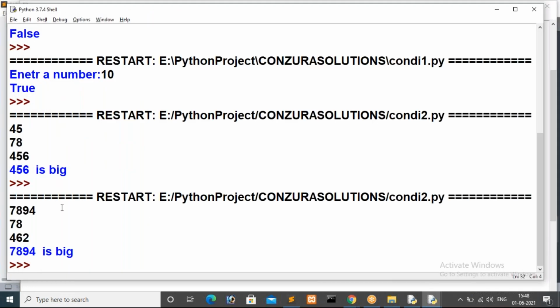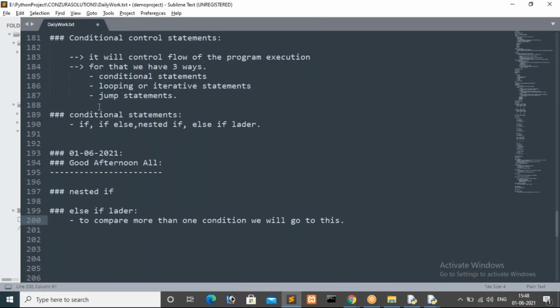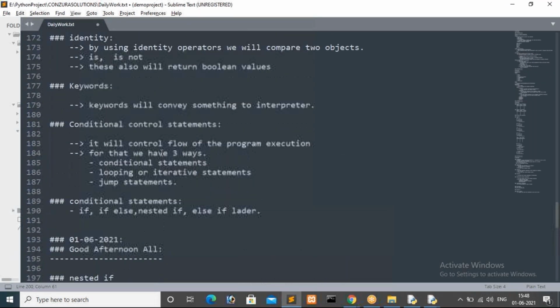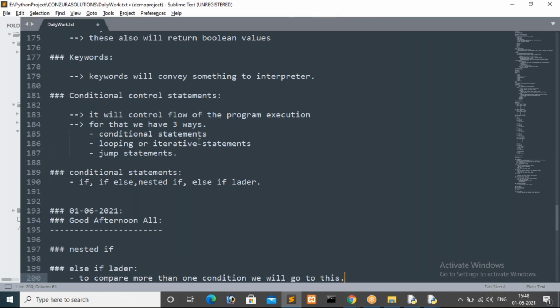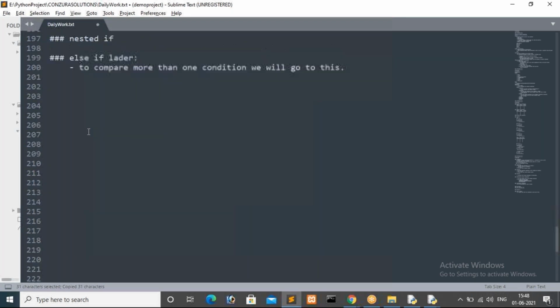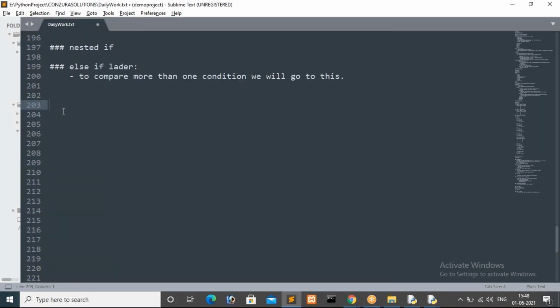Now conditional statements are over. Now we have another type of statement, that is looping or iterative statements. So we will see looping or iterative statements. What is the meaning of looping or iterative statements, guys? Tell me the general meaning.